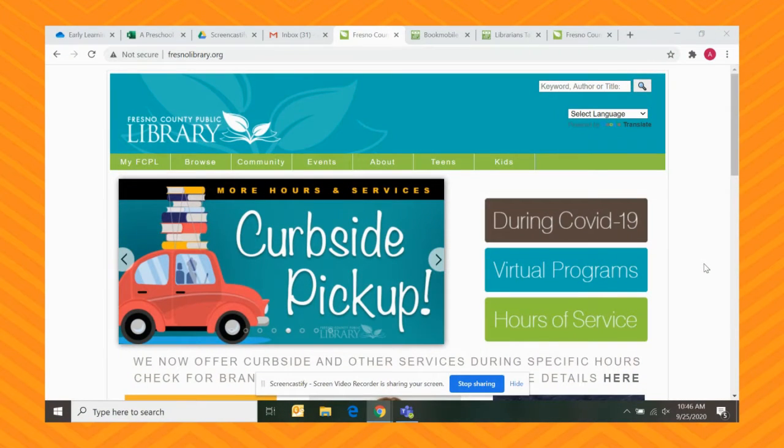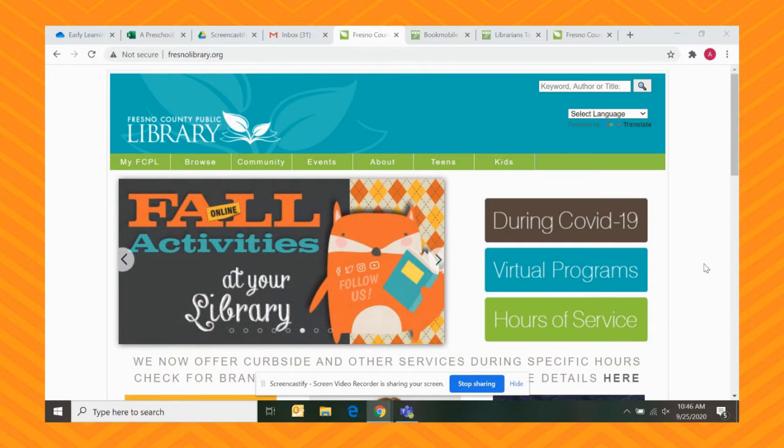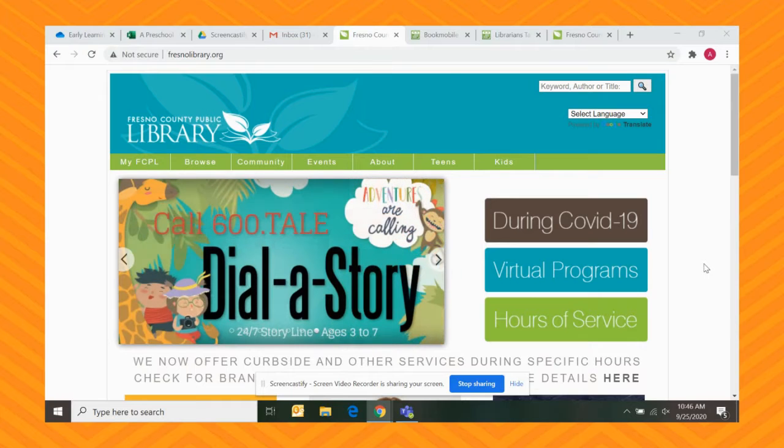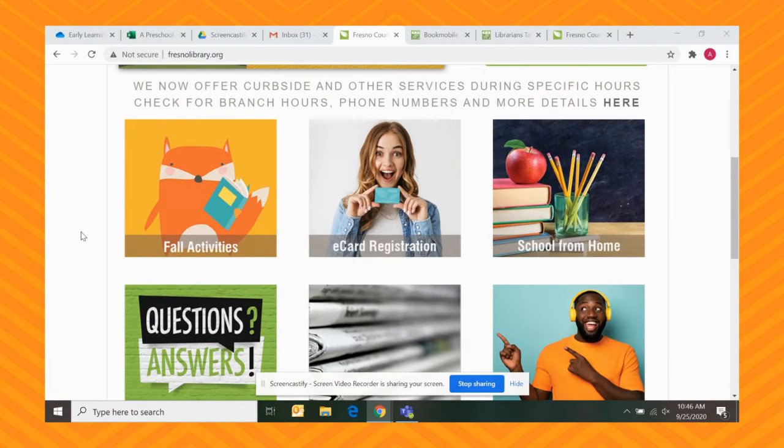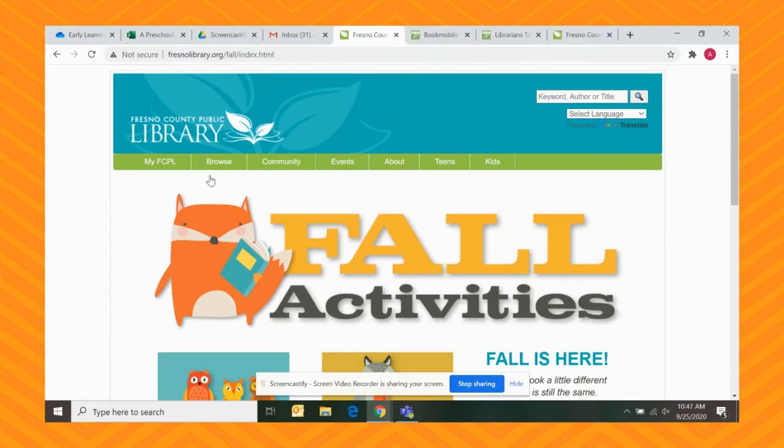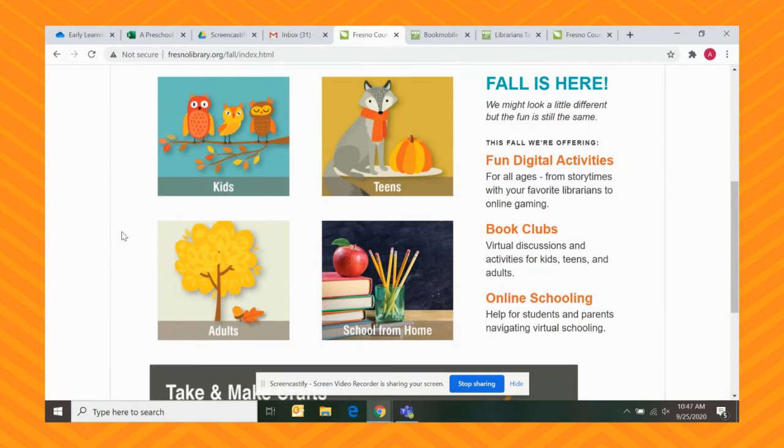Right now, we're offering virtual programs like story times, gaming on Discord, and book clubs, and they're all accessible from our website. So here's where you can find them and sign up. Here we are at fresnolibrary.org, and if we scroll down to fall activities, it will take us to the calendar of events for different